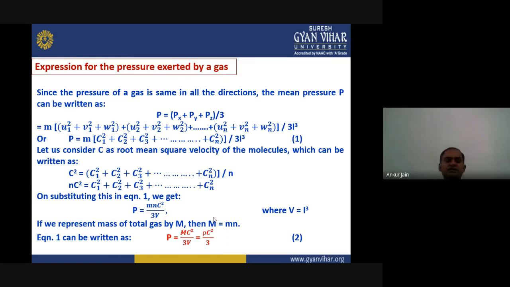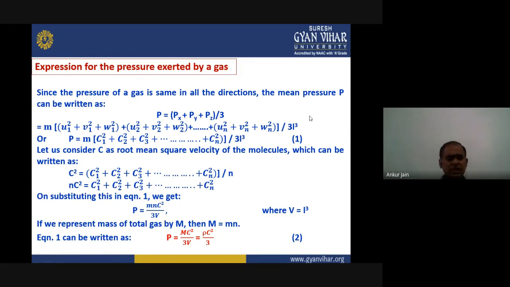So we have written this m into the bracket now, because Px, Py, Pz all have this u1, v1, w1 component. So together we have written u1 square plus v1 square plus w1 square plus u2 square plus v2 square plus w2 square, and so on. For the nth particle it is un square plus vn square plus wn square, divided by 3L cube, right?